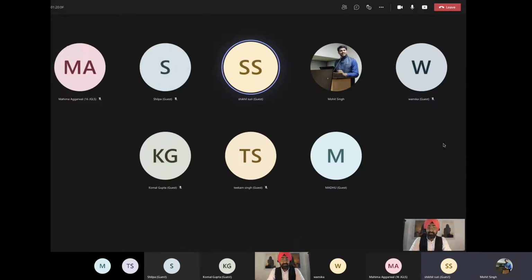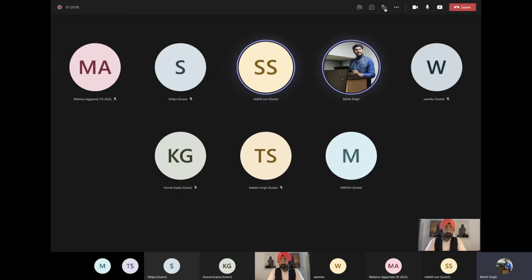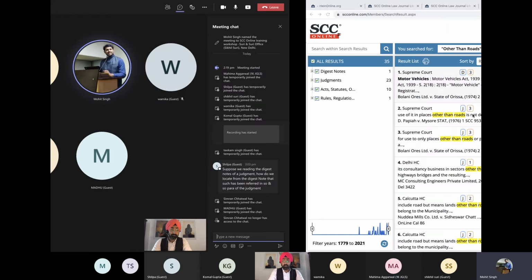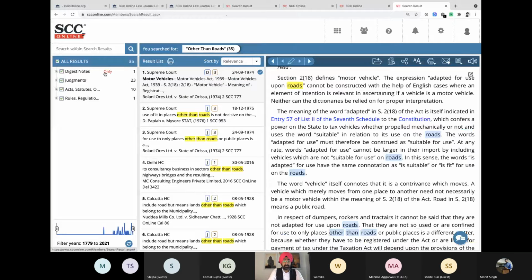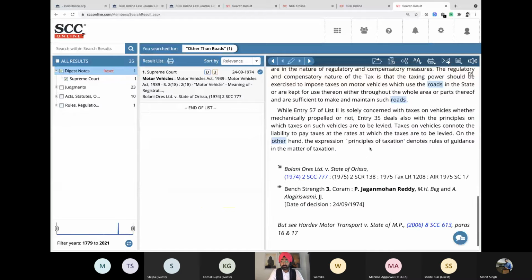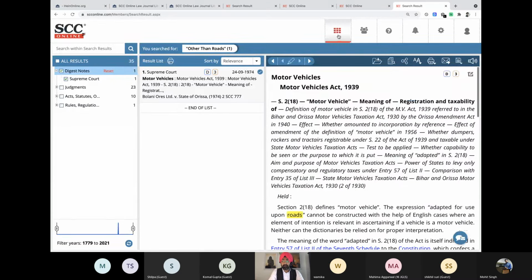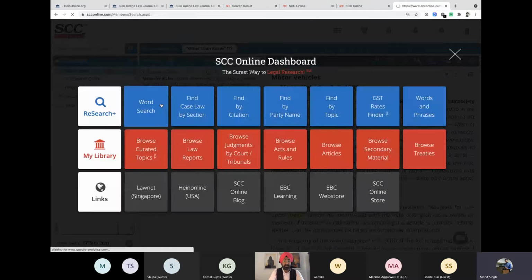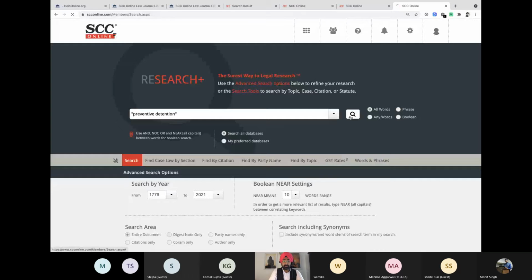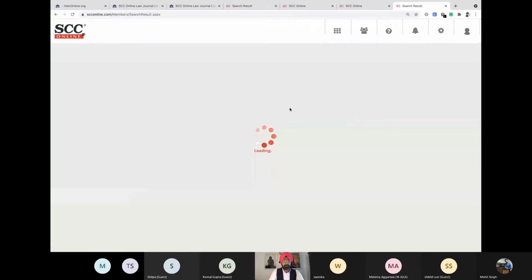So please, there is one question from Ms. Shilpa ma'am. She's asking that suppose we are reading the digest notes of a judgment, how do we locate from the digest note that such has been referred in so and so para of the judgment? Okay, so let me see if this head note does the same thing or not. Let me open a particular case. This is very specific in nature. So let's take preventive detention as a topic and start the search.